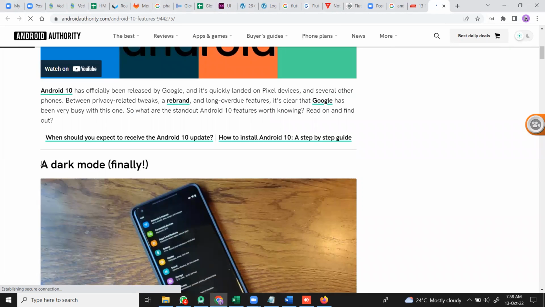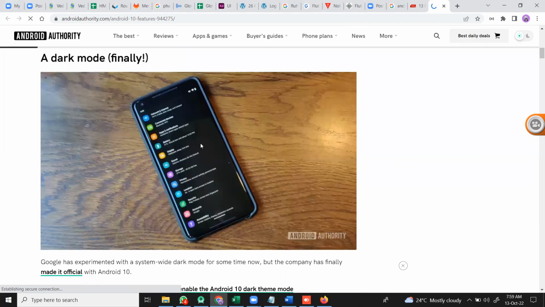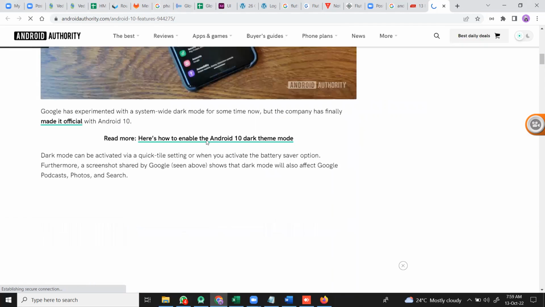So this is dark mode. Just now we saw it in 9.0, and here again some updates have happened to the dark theme from 9.0. We can enable either the dark theme or the light theme.